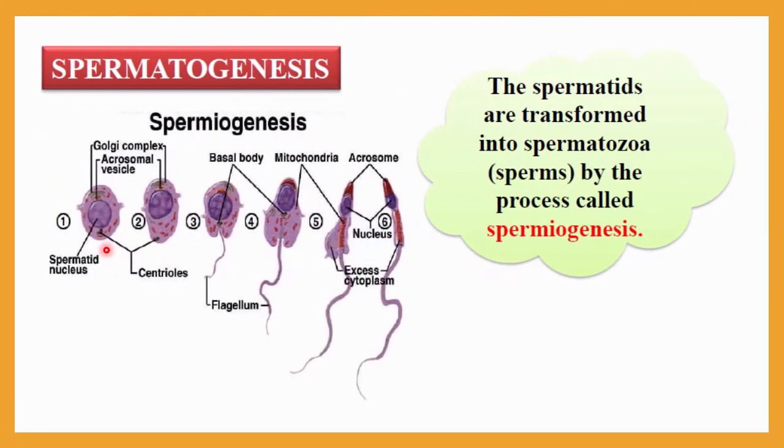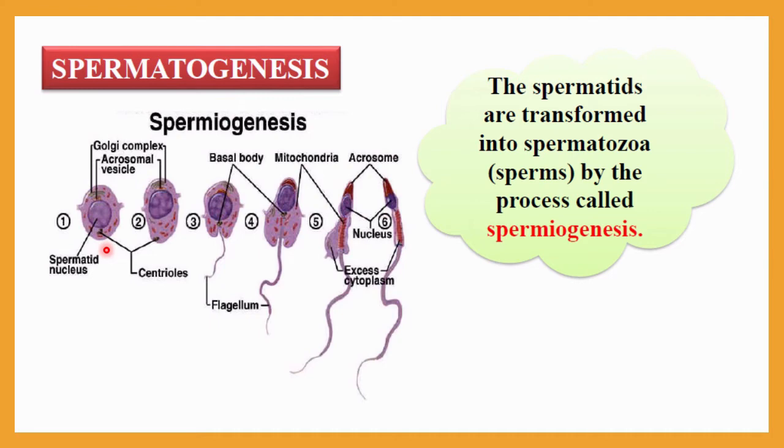Spermatid itself is an immature sperm cell. It is not a mature sperm cell. For the maturation, it must undergo the spermiogenesis process. So up to this, whatever we have learned is just the stage in which spermatid is formed. But spermatid itself is an immature form. For the maturation, it has to undergo the spermiogenesis process. So let me explain from now onward what the spermiogenesis process is.